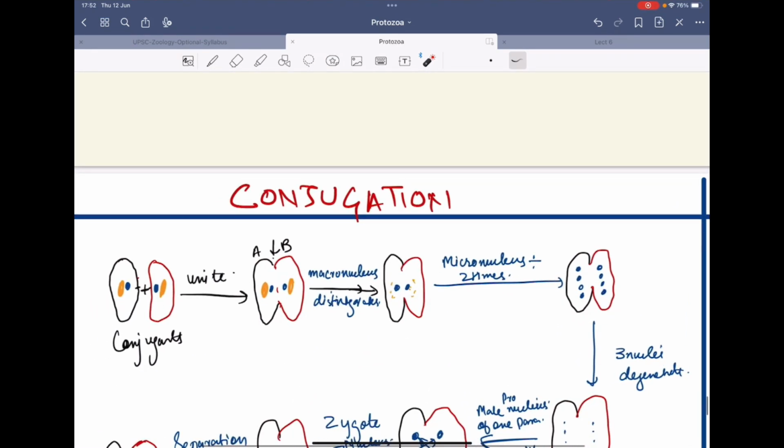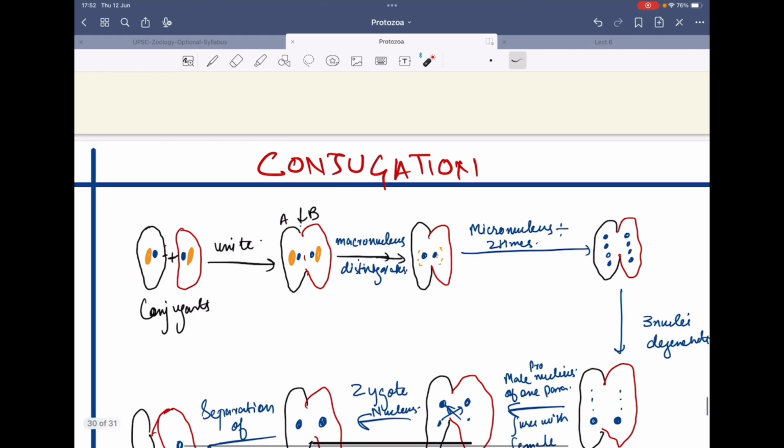Conjugation is another type of sexual reproduction. But in case of conjugation, you will observe we have two individuals which are called the conjugants. These conjugants unite. You can see the barrier, that is the plasma membrane, breaks down when they come closer to each other.